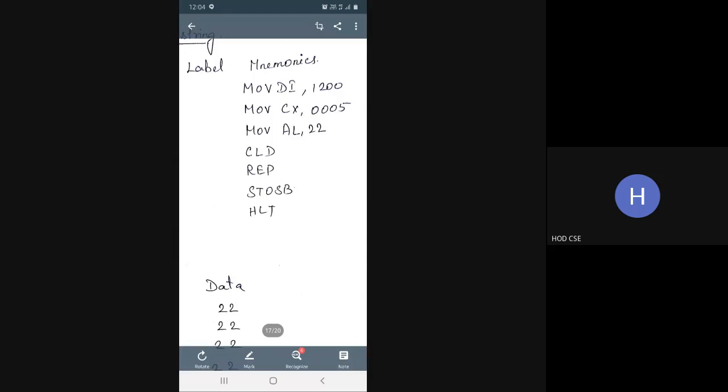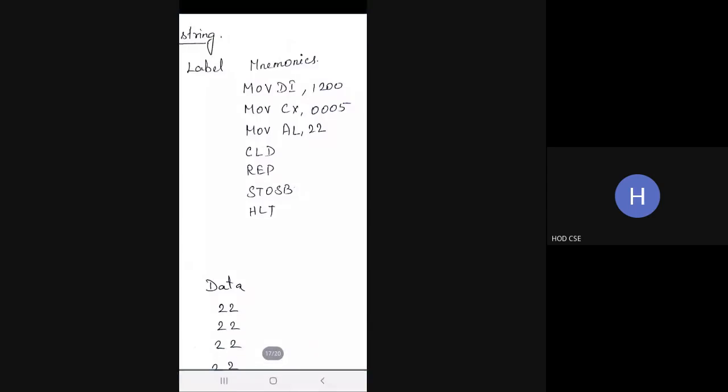You give the counter 0005. After executing the second instruction, DI will allocate 5 memory locations starting with the address 1200. The value to store in all the 5 memory locations is 22, so you move the input data 22 to the accumulator register.